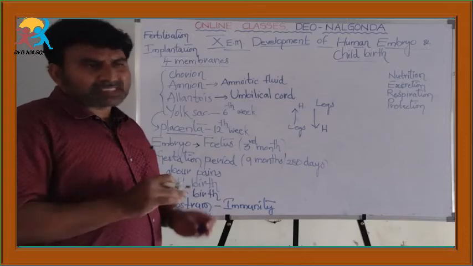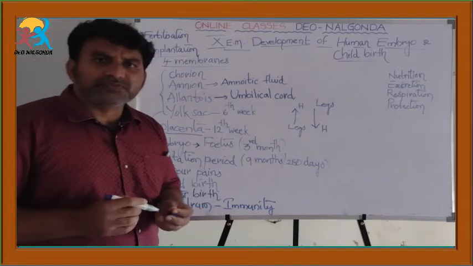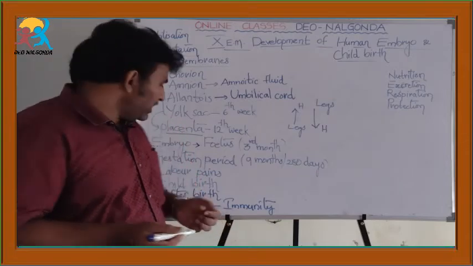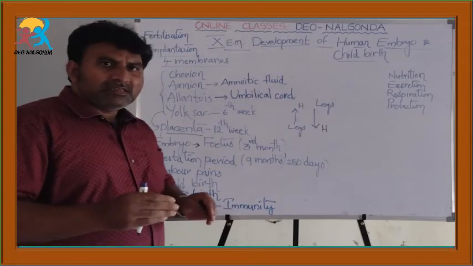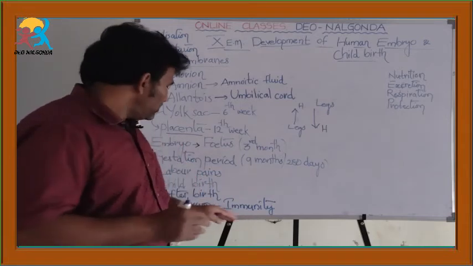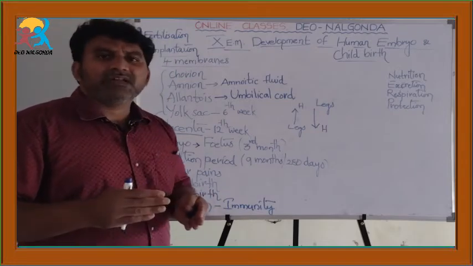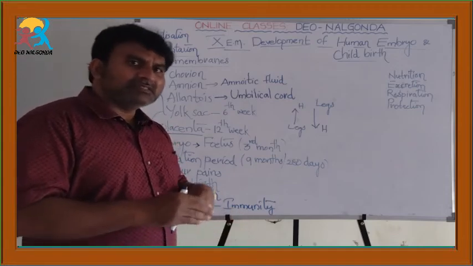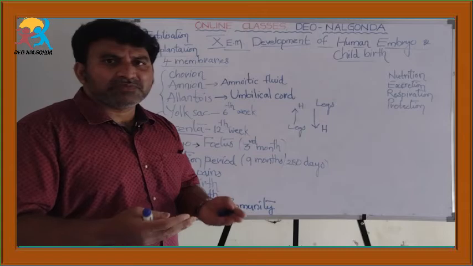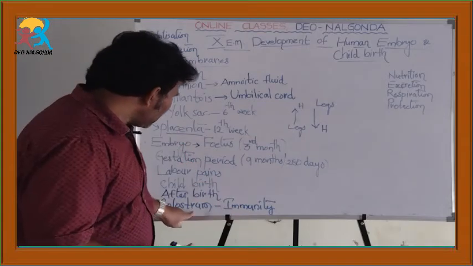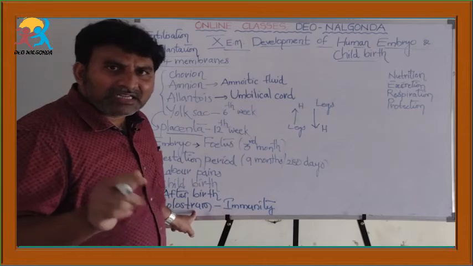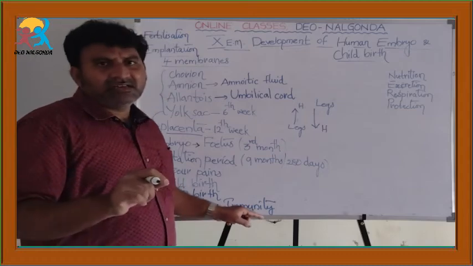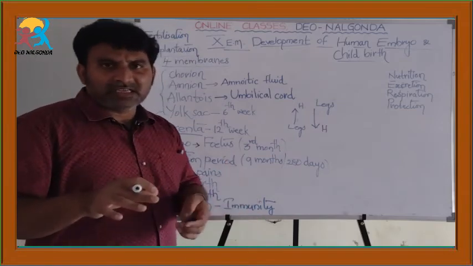This colostrum is very useful for the baby to develop immunity. After childbirth, the mother has to feed the baby colostrum for a few days, say a week or so. After that, the mother's mammary glands start producing milk. So, the colostrum is not milk, but it is a yellowish fluid. It is very essential in the development of immunity in the babies.